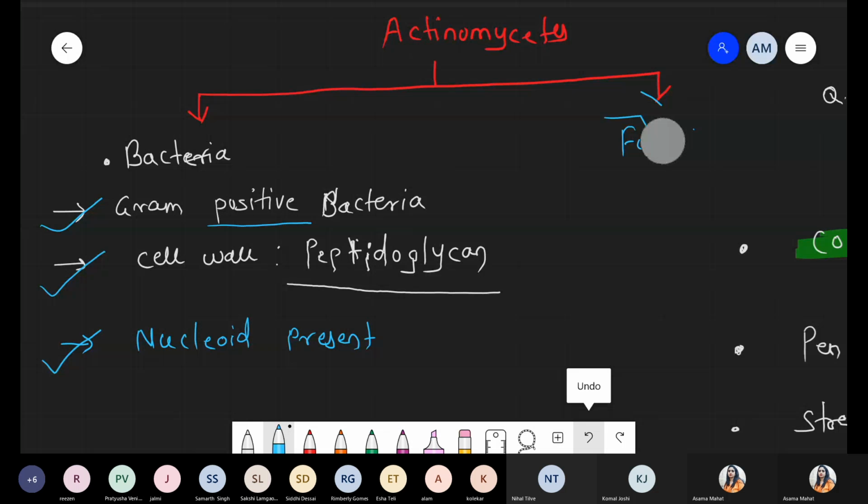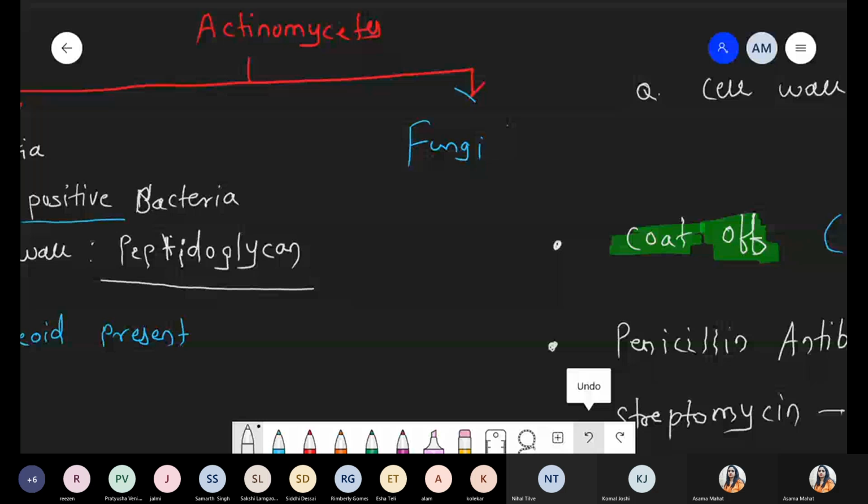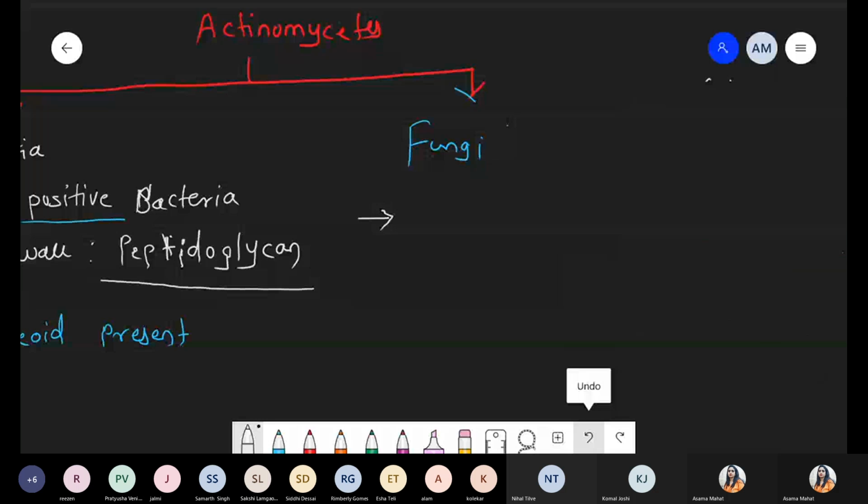Number one, first condition: in the case of actinomycetes, it shows the asexual mode of reproduction. Definitely, since it is bacteria, it will divide. Can you tell me which type of asexual mode of reproduction is very common in bacteria? Which type? Pooja, which one? Yes, Pratyusha, fission, binary fission. So binary fission is very common in the case of bacteria.